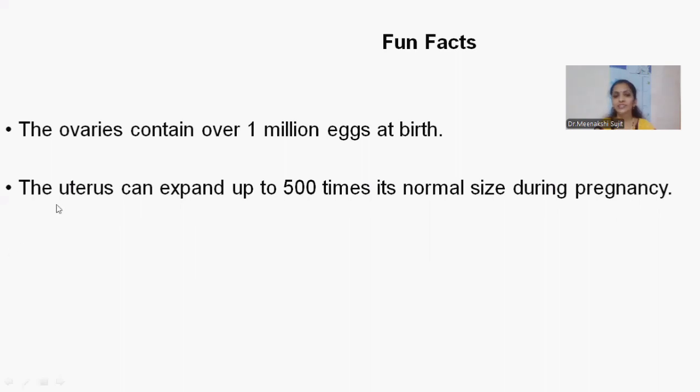So, fun facts, as I mentioned, the ovaries contain over 1 million eggs at birth only. But due to no estrogen hormone or pubertal hormones, the girl will not release or ovulate from the time of birth. When she gets menarche, when that estrogen level stimulates, at that time she will start to ovulate. And another fun fact is the uterus can expand up to 500 times its normal size during pregnancy. So only we are able to bear a 2.5 to 3.5 kg baby with the placenta, with amniotic fluid, everything in our uterus, right?